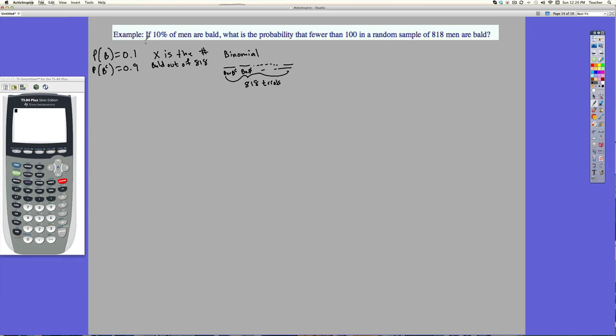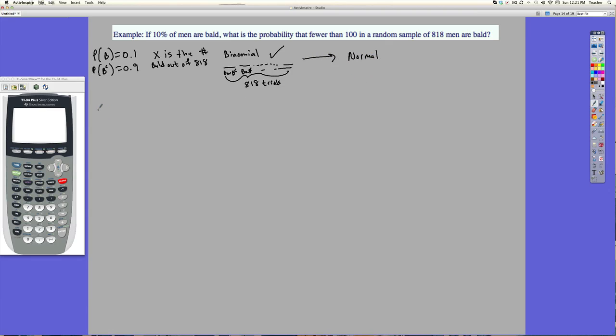Okay, so they tell us that 10% of men are bald, so we have to assume that every person is independent of each other. 818 is a finite number. The probability of every single person being bald is 0.1. So this is a binomial. Okay, so now the question is, does the binomial approximate a normal?